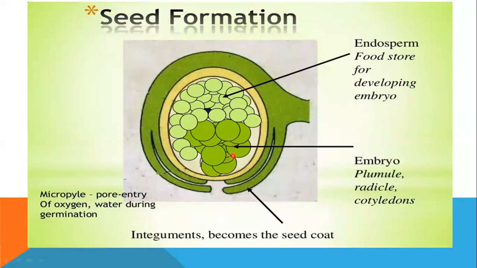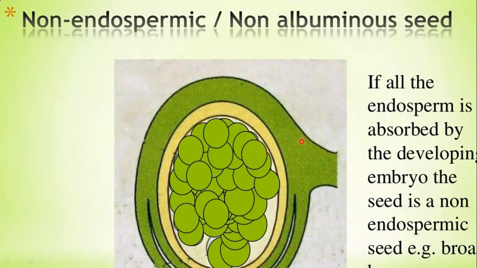And here is the embryo, having the structure we learned: plumule, radicle, and cotyledon. And the integument becomes the seed coat. This is revision only. And there is a pore, the micropyle, which becomes the pore for entry of oxygen and water for seed germination. Same thing here. If all the endosperm is absorbed by the developing embryo, it becomes the non-albuminous or non-endospermous seed. So pea seeds are an example, and also broad bean. So many kinds of peas are there. All those are non-endospermous or non-albuminous.